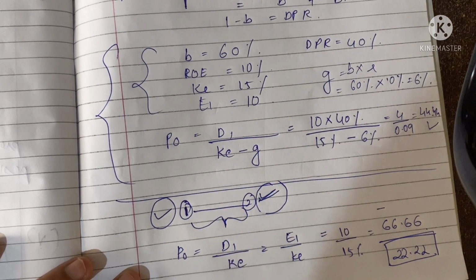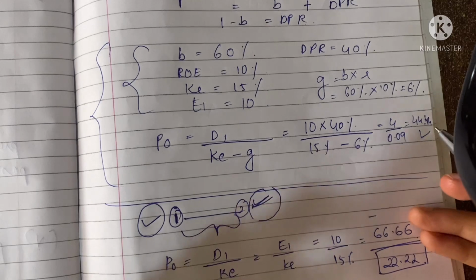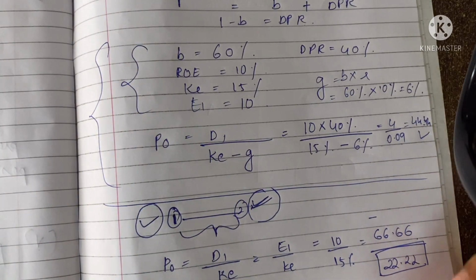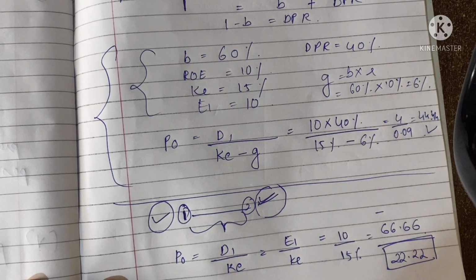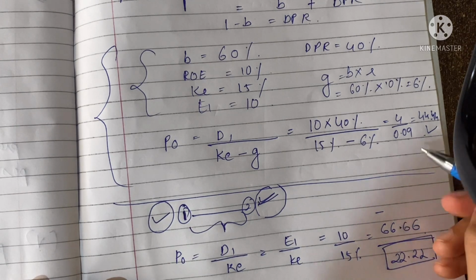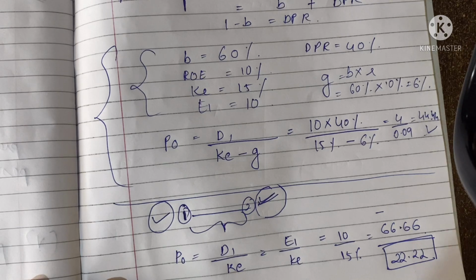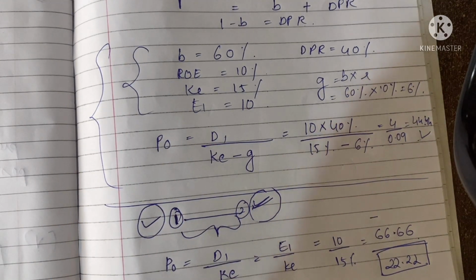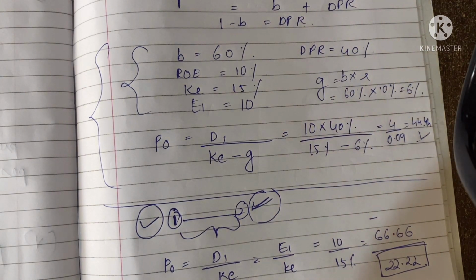Present value of growth opportunities means what is the growth. If we are having growth opportunities, the price of the share is 44.44, while if there was no growth, the price is 66.66. The value of the share has been reduced after the team insisted on reinvesting 60% of its earnings. The value of the share is reduced in the eyes of the investor.